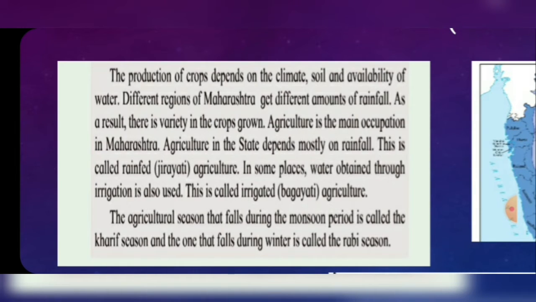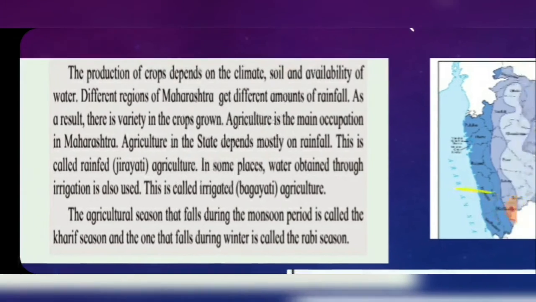In some places, water obtained through irrigation is also used. This is called irrigated Bagayati agriculture. There are seasons of agriculture. The agriculture season that falls during the monsoon period is called the Kharif season, and the one that falls during the winter is called the Rabi season.